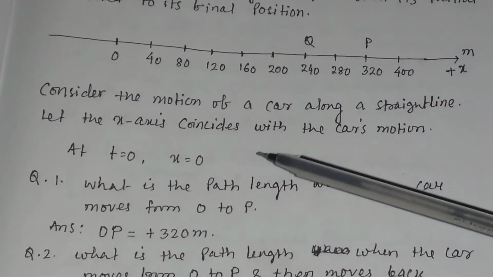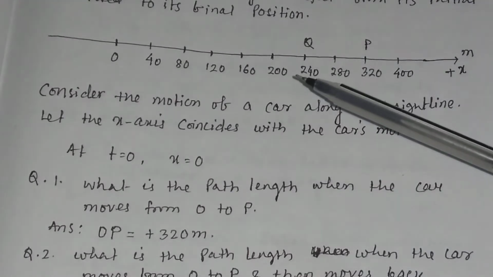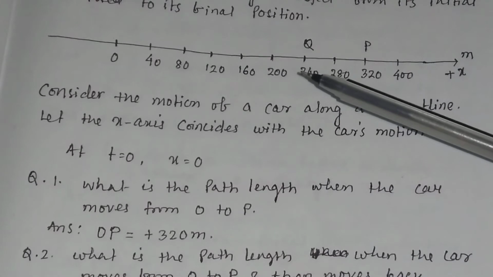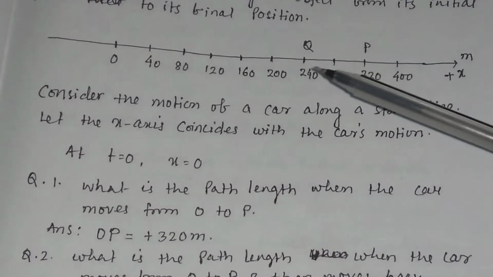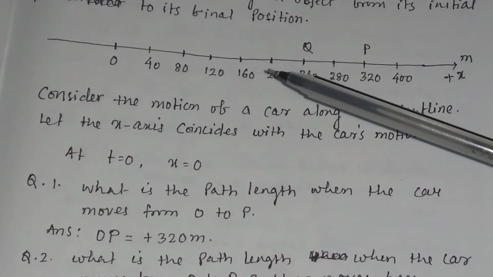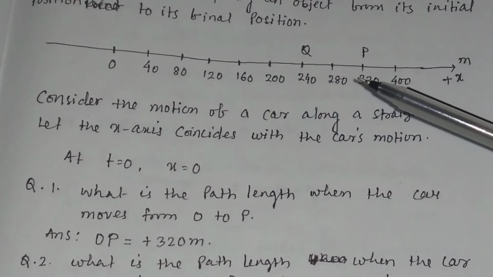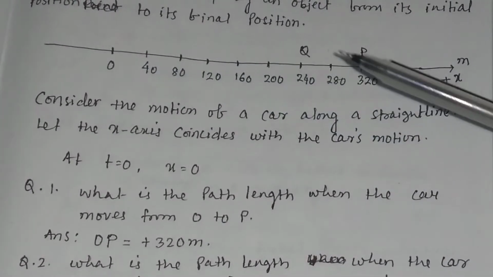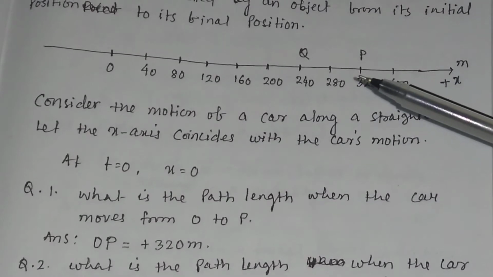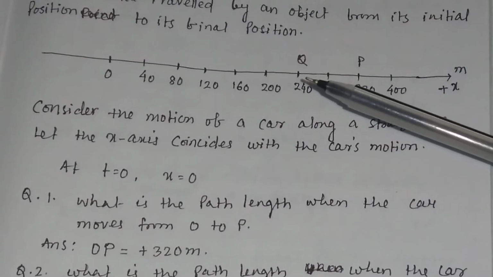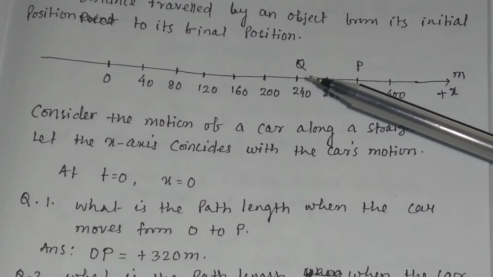But what is the path length when the car moves from O to P and then moves back from P to Q? From O to P, the path length is 320 meter. You see in this figure, from O to P, the path length is 320 meter. And from P to Q, the path length is plus 120 meter.